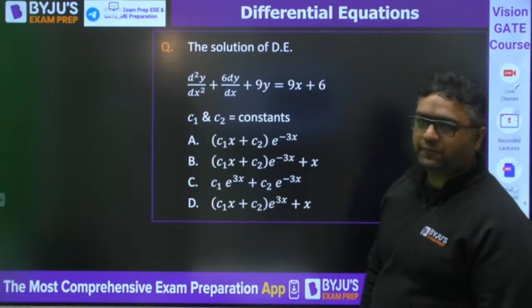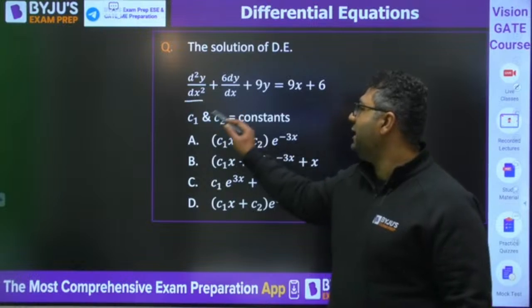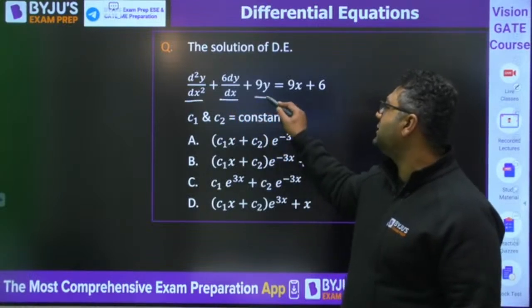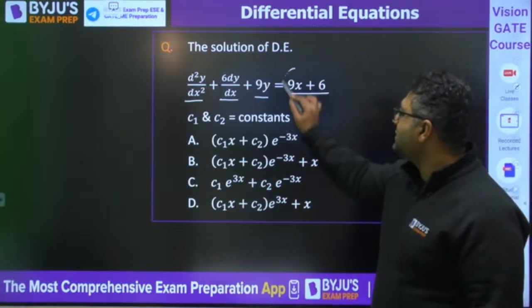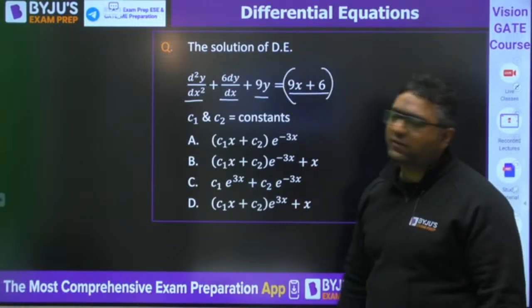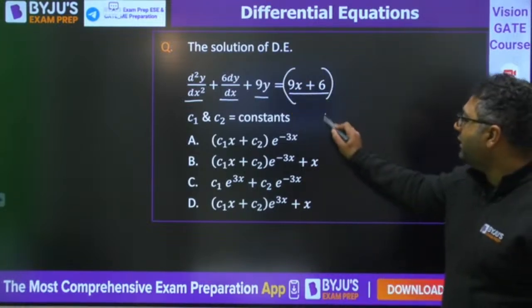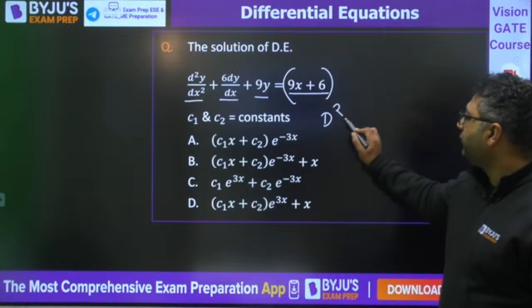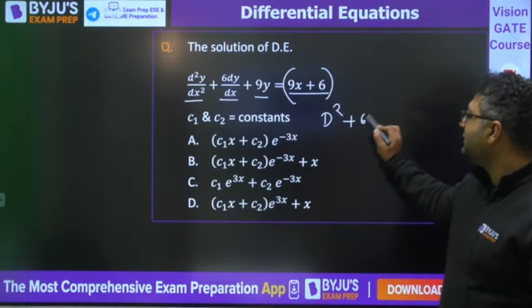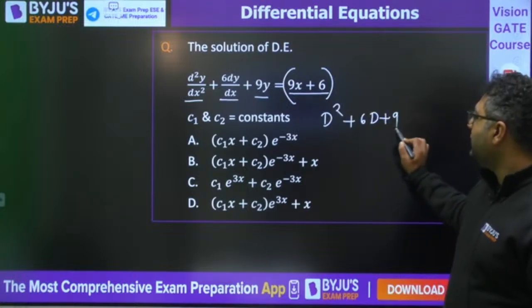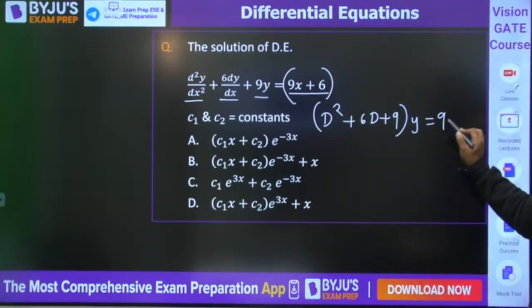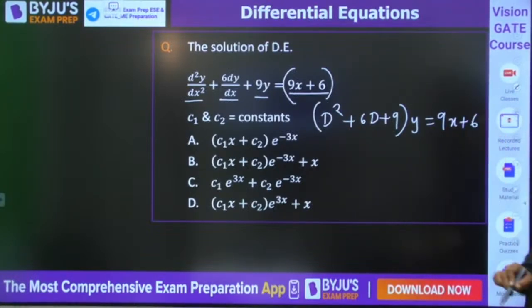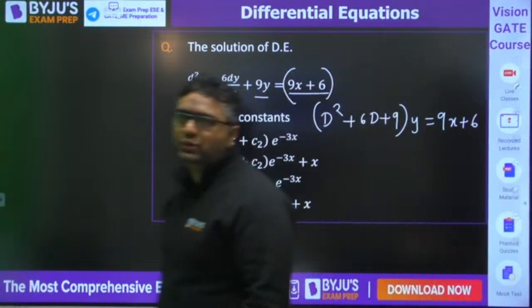We have this question. D square y by dx square plus 6 dy by dx plus 9y is equals to 9x plus 6. So you can see this is the algebraic function, and you can write the equation as d square plus 6d plus 9 into y is equals to 9x plus 6. I will tell you how to do this type of question.